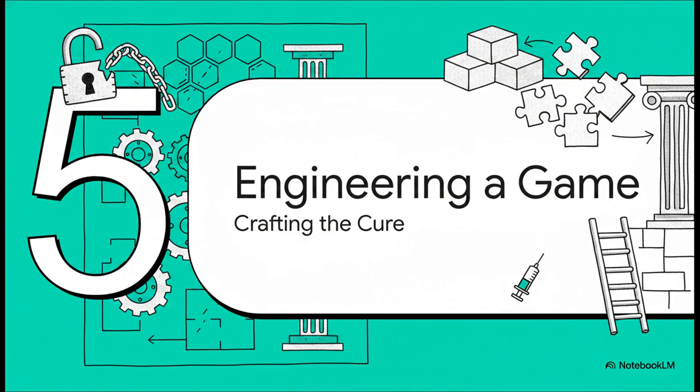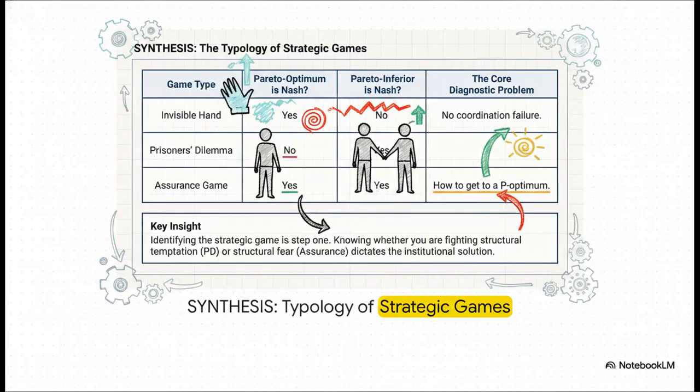And finally, part 5, engineering a better game. Okay, before we start building, we've got to synthesize our diagnostics. If we're in an invisible hand game, great, there is no failure. If it's a prisoner's dilemma, the Pareto optimum is not the Nash equilibrium. So our problem is how to stay in an optimum because of that structural temptation we talked about. But if it's an assurance game, the optimum is a Nash equilibrium, but our problem is how to get there by overcoming structural fear. Identifying the specific game we are in absolutely dictates our solution.